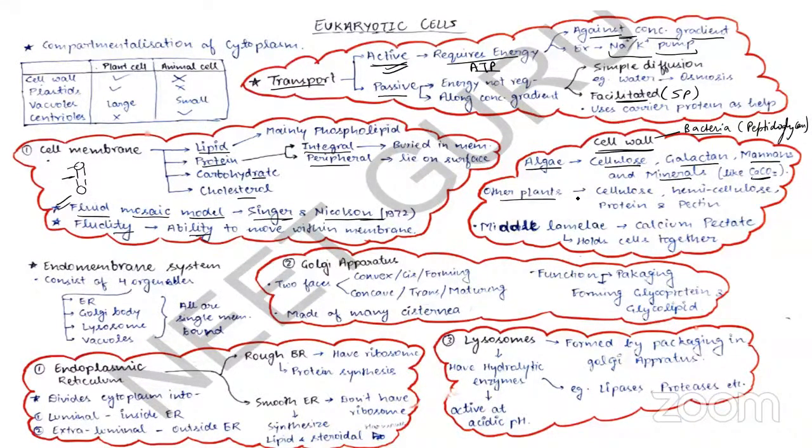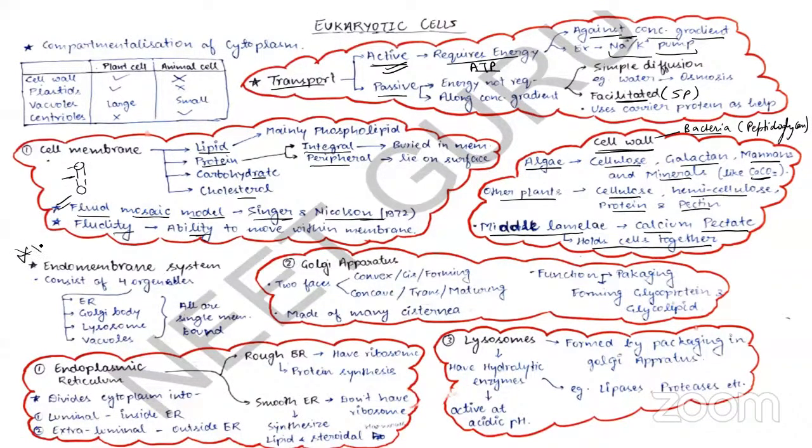In higher plants, the cell wall is made up of cellulose, hemicellulose, protein, and pectin. Higher plants also have the middle lamella. It is the cementing layer present between two adjacent cells, which helps in joining them together. This cementing layer consists of calcium pectate that holds the cells together. I hope this is clear.